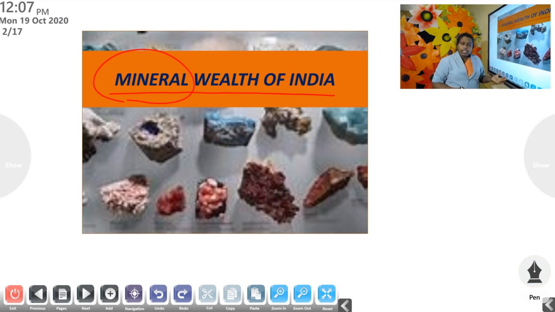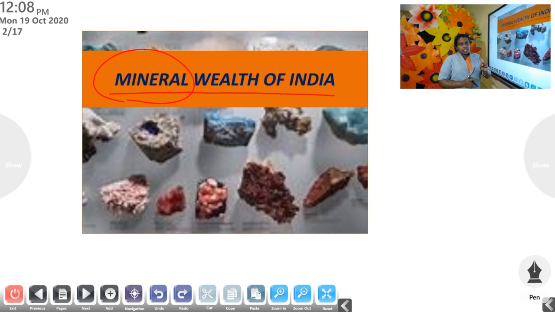Now, what are called minerals? Minerals are substances that occur naturally in the ground. Okay, we get these minerals from the soil. We can't make minerals because it comes naturally, and then we take it from the ground or from the soil, then we purify it, and from that we make different kinds of minerals.